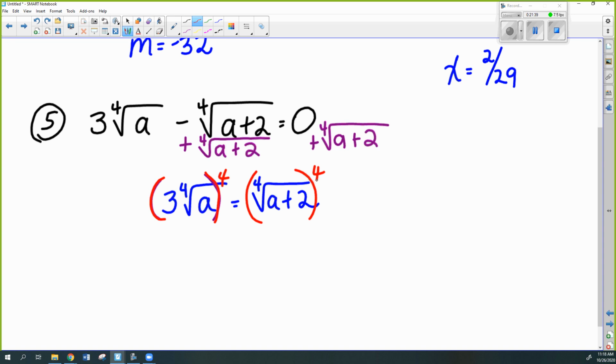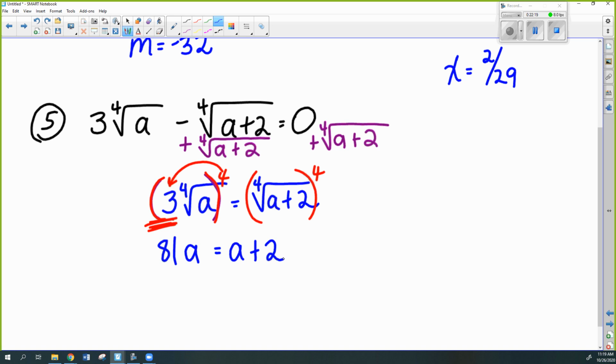And remember, that gets rid of the radical on both sides. But if you've got a number that's not under the radical, you do have to put that with the 4th power. You have to do 3 raised to the 4th power. For the other pieces, though, the radical just disappears. But for the 3, you are absolutely going to have to raise it to the 4th. And now it's a basic algebra problem. Get your a's together on one side, and then get a by itself.